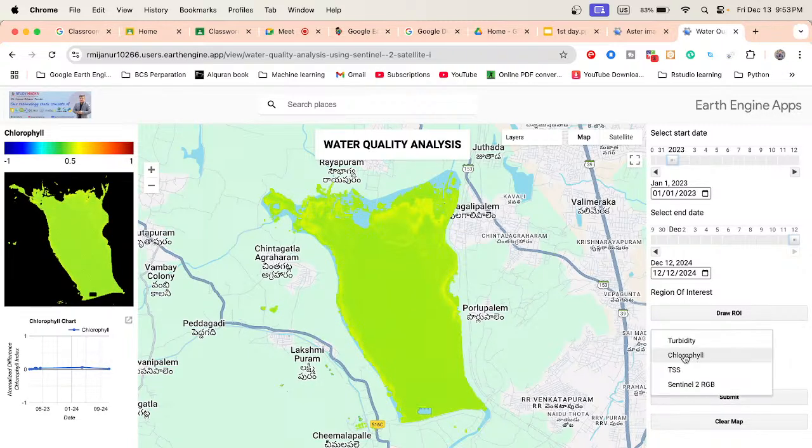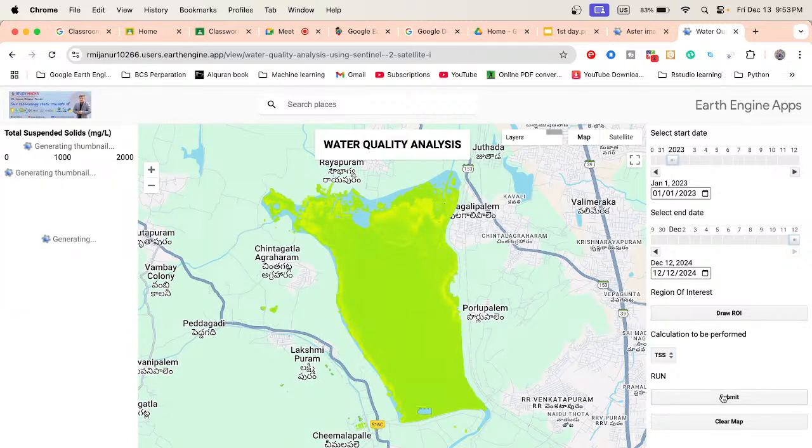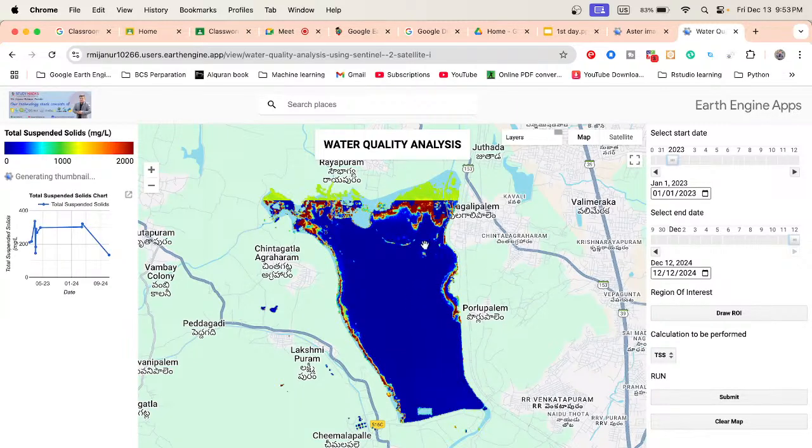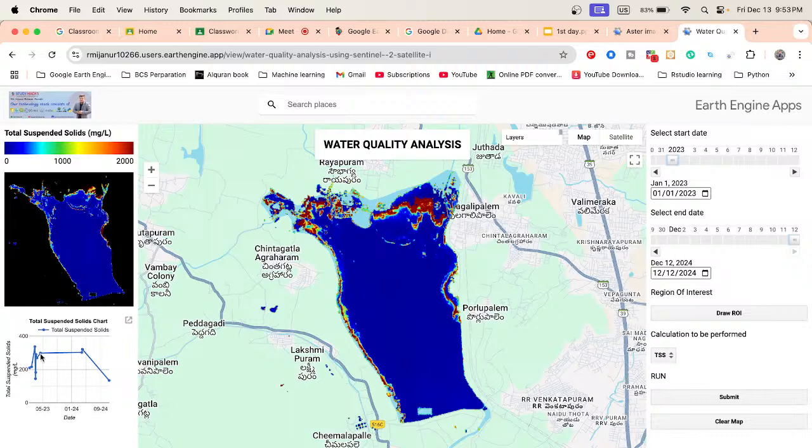Suppose I want to check total suspended solid, or TSS. Just submit. Now you can easily get the total suspended solid, what the condition is and where the high level is. We can easily get it from here, and also get this type of time series chart, the animation, and the legend. So further, let's try to develop this. It is also in the developing phase. Further we'll try to add BOD, COD or other water quality parameters.